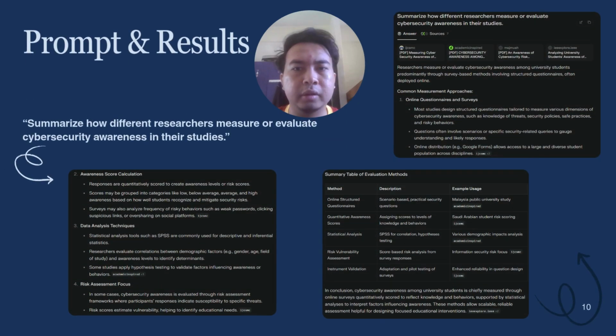Finally, our fifth prompt is: summarize how different researchers measure or evaluate cybersecurity awareness in their studies. This is a very practical prompt for a student who is designing their own research. The purpose is to understand the tools and methods that other researchers use. This is crucial for writing a strong methodology chapter. So with Perplexity AI, they can confidently design their own research study based on methods that are already validated and accepted in their field.